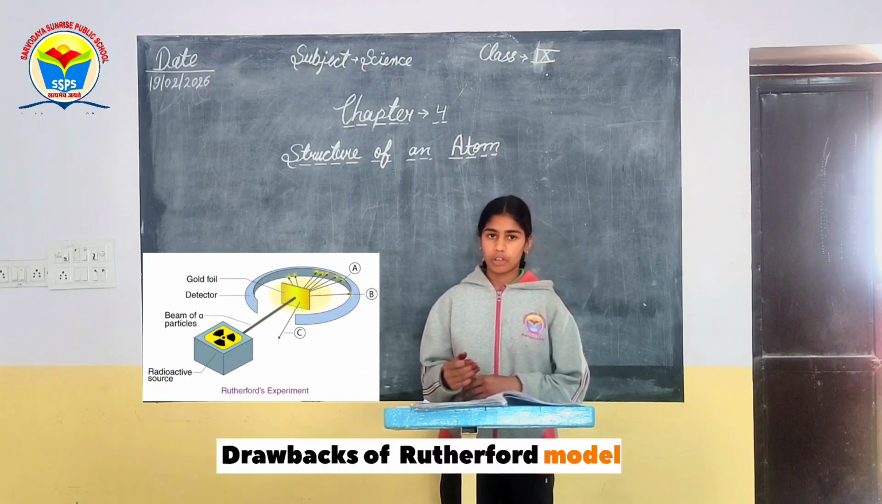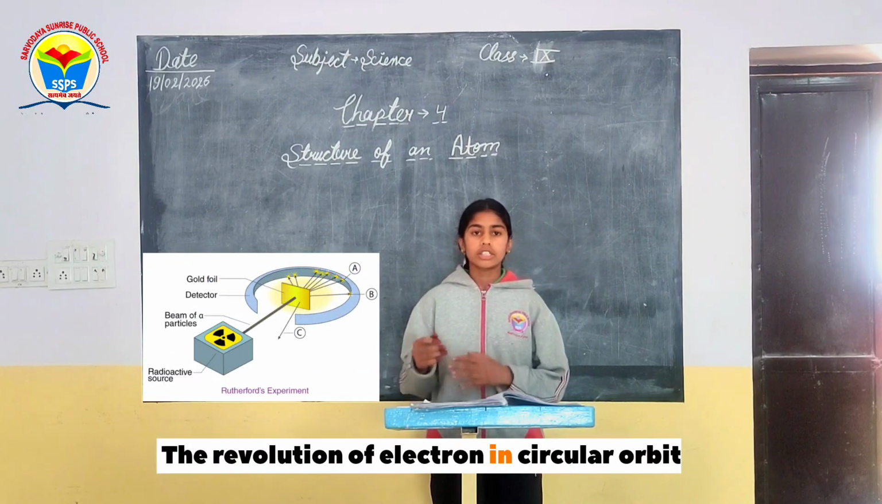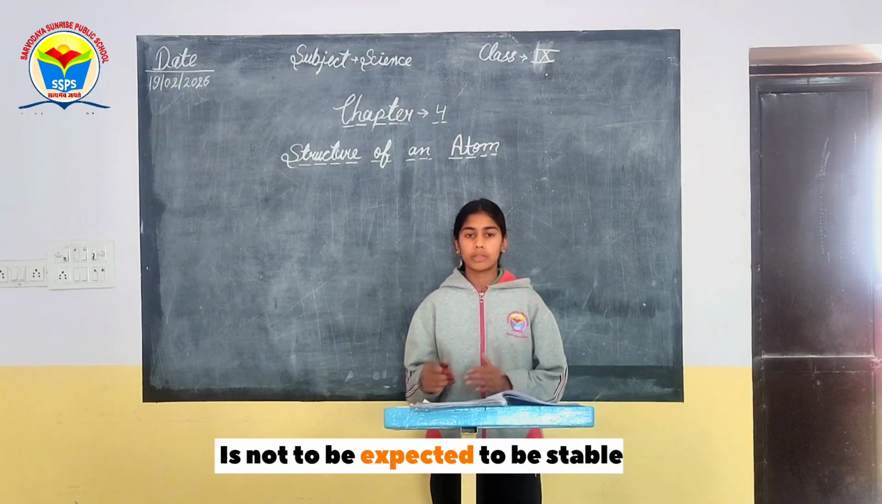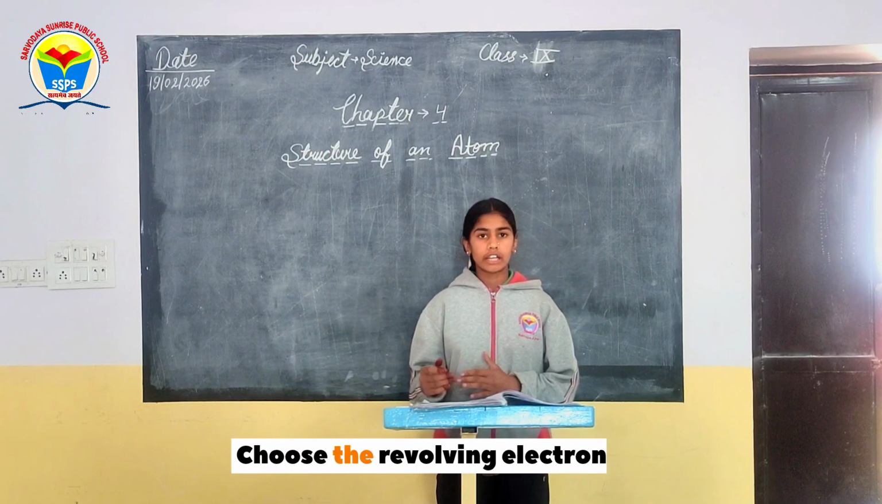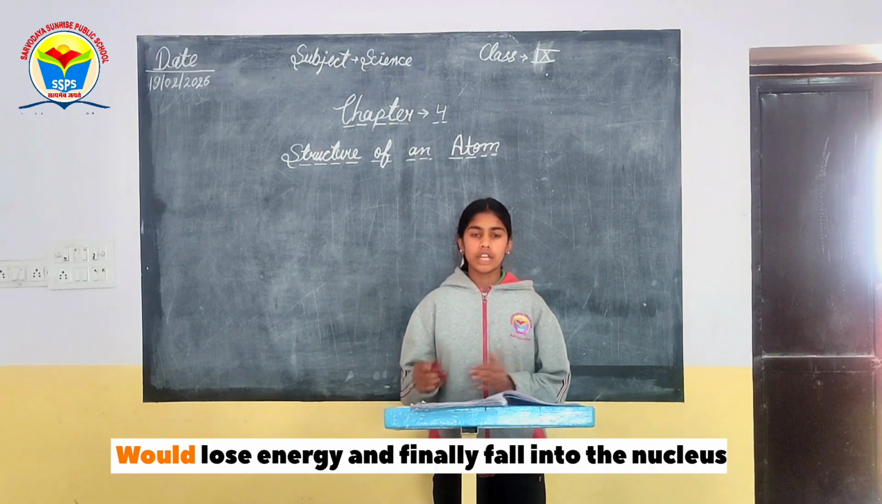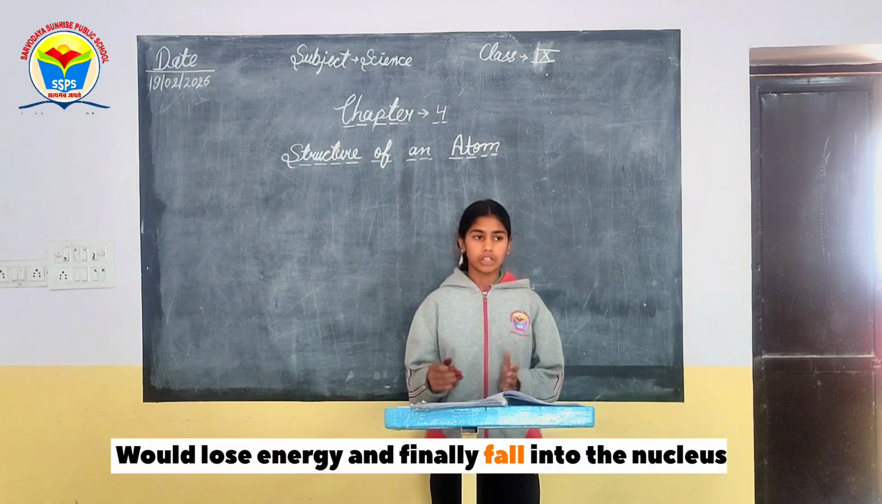Drawbacks of Rutherford model. The revolution of an electron in a circular orbit is not expected to be stable. Thus, the revolving electron would lose energy and finally fall into the nucleus.